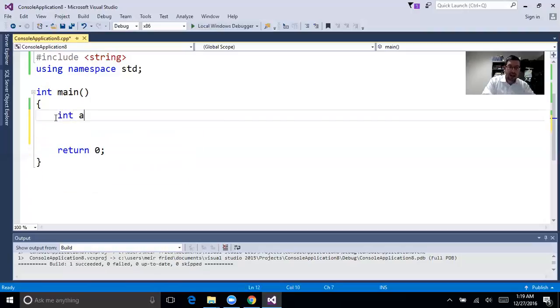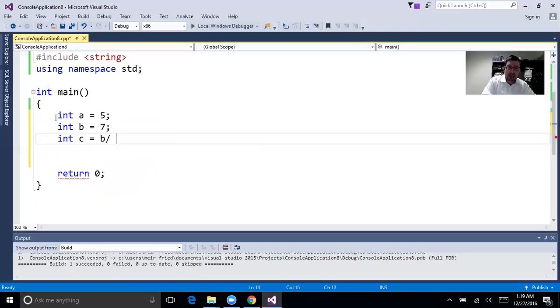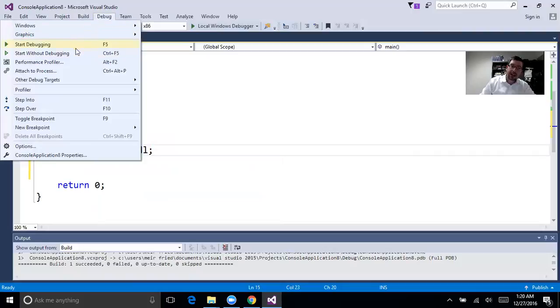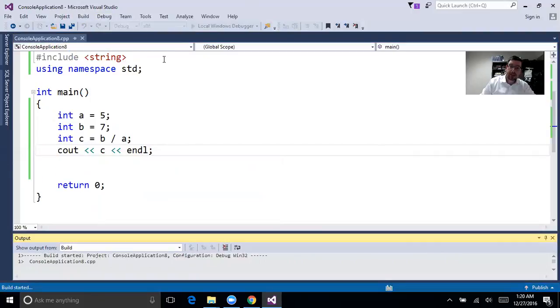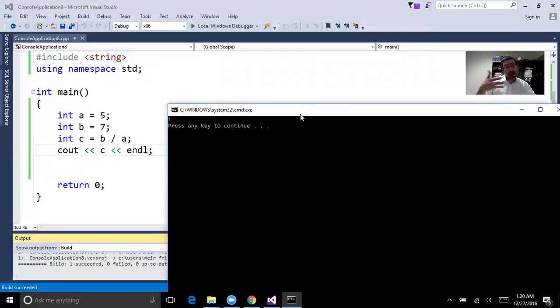So I'm going to say int A equals 5. Int B equals 7. Int C is not going to be assigned anything yet. What am I going to do with it? I will assign it, actually. I will say that is going to be B divided by A. Okay. Cout C, endl. What's that going to give us? 7 divided by 5. Well, if I say start without debugging, it's actually going to give us 1, because 7 divided by 5 is 1 with something else after it. But because these are integers, remember A, B, and C are integers, we don't care about the something else after it.